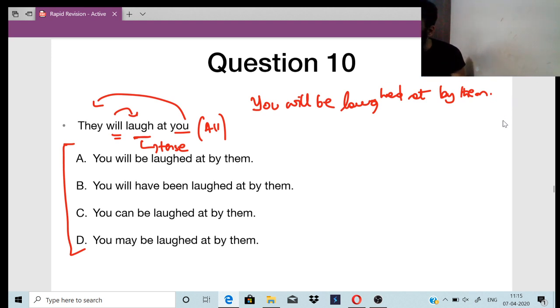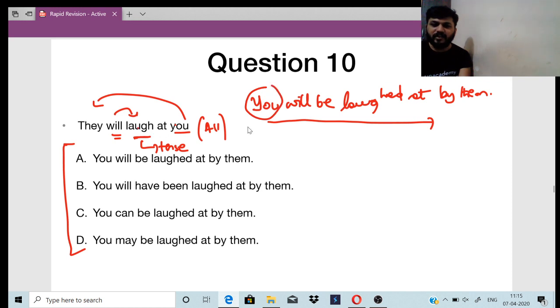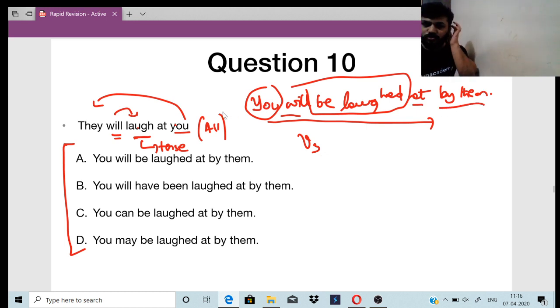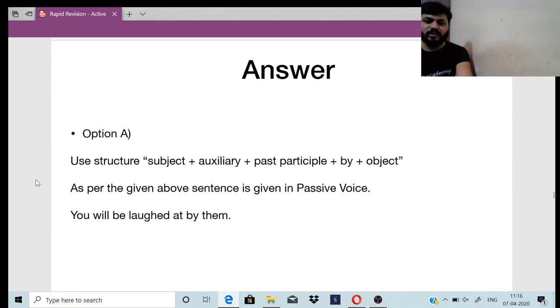Everyone gave the right answer. Good. You will be laughed at by them. That is the right answer, okay? You will go to the first one, will be laughed. So this is verb plus V3, at by them. Whatever is given in the question, that has to be put in the answer, right? You will be laughed at by them, so it is option A.